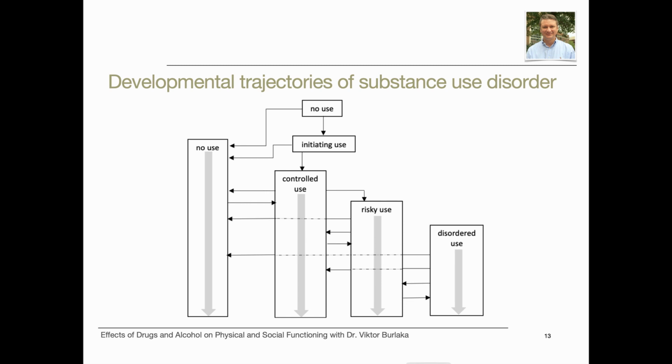A typical substance misuse trajectory begins during adolescence or emerging adulthood, and declines or escalates during emerging and early adulthood. Then, it either declines or extends into adulthood, possibly but not necessarily meeting criteria of a substance use disorder. This figure shows the multiple trajectories and the iterative nature of the possible trajectories. For example, a person can move back and forth between controlled, risky, disordered drinking, and no alcohol use.